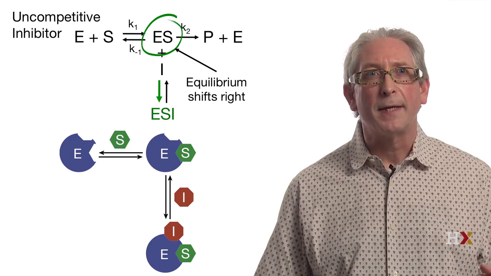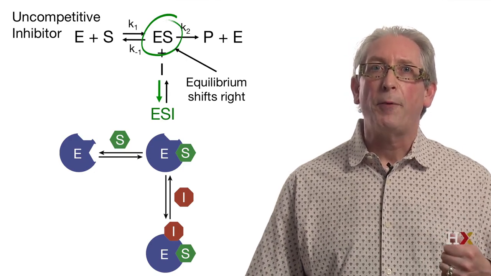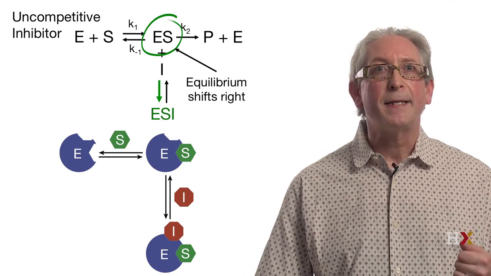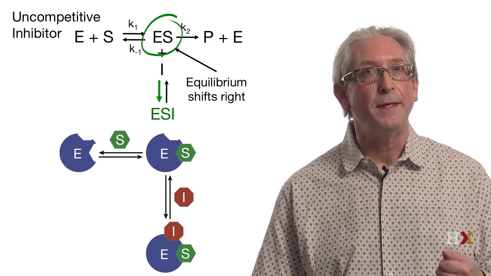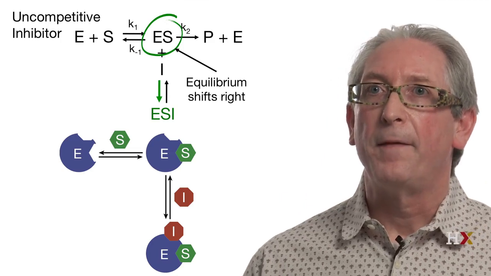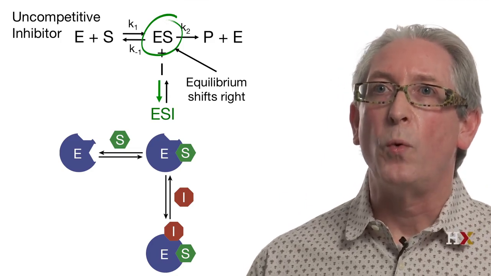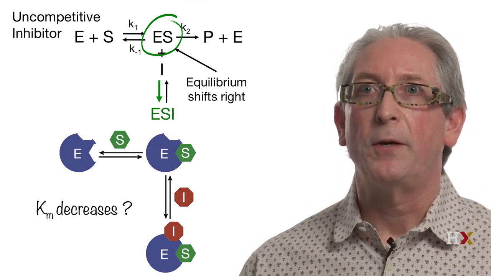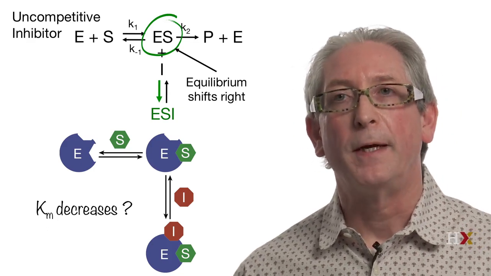And so it appears as if in the presence of an inhibitor, the enzyme has a higher affinity for its substrate. So we can predict that Km will decrease in the presence of an uncompetitive inhibitor.